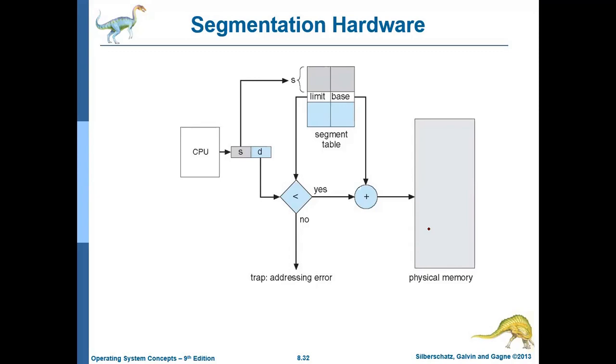While in paging, external fragmentation was not there, only internal fragmentation was there, when the last page was not completely filled. That's why internal fragmentation was there. Here we don't have any internal fragmentation. Are you able to understand this logic? You need to think about it.